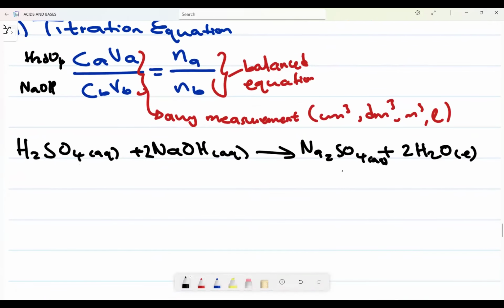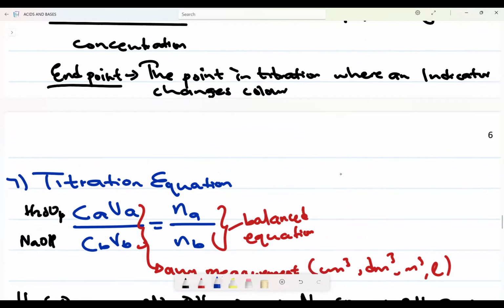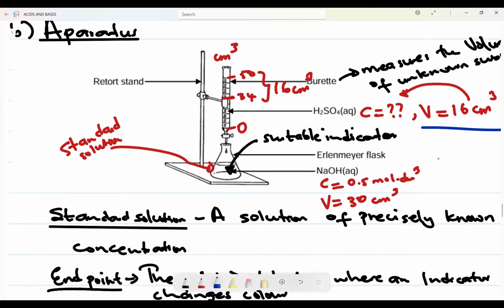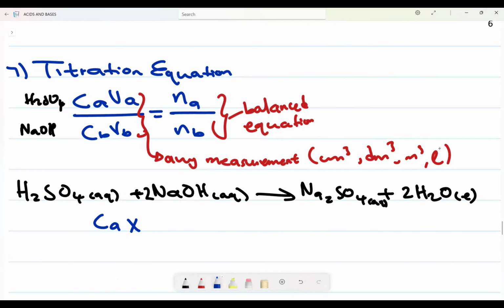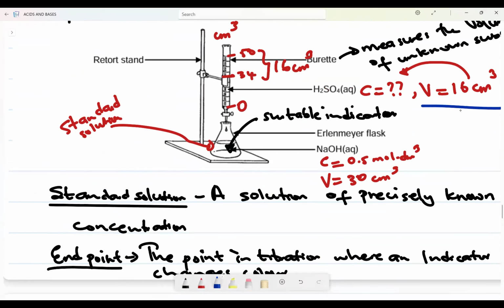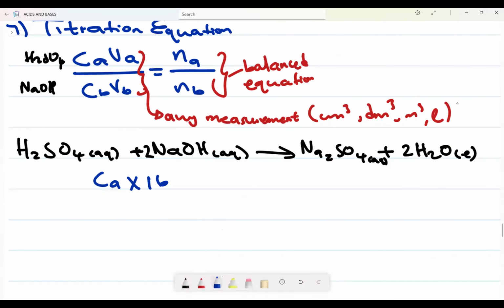So on my formula I'm going to say concentration of acid, which is unknown, multiplied by the volume of acid that reacted. The volume of acid that reacted is 16. How did we see that? If it started at 50 and ended at 34, we say 50 minus 34, which is the reacted volume, 16. Can you see it is centimeter cubed? So at the bottom I also need to substitute centimeter cubed.